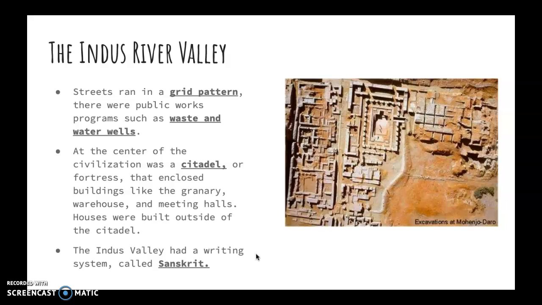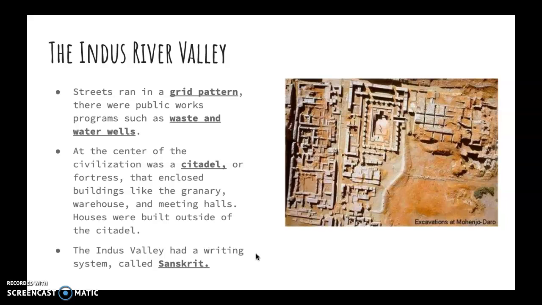The Indus River Valley was a highly organized system. We know that they had a very centralized and organized government because they had a lot of public works, such as streets that ran in a grid pattern, as you can tell in the picture of Mohenjo-daro on the right, and other public works programs like waste and water wells that served its citizens.